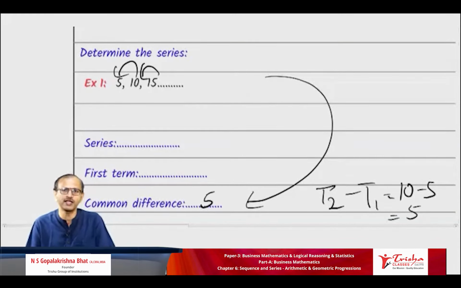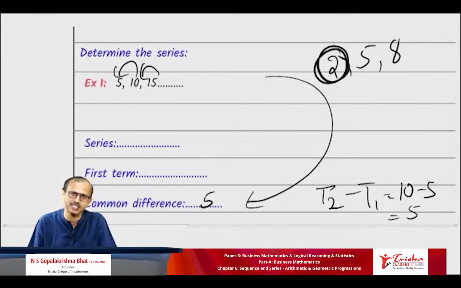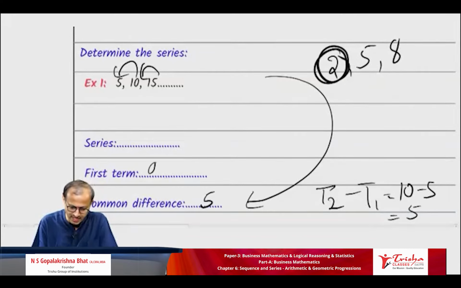Can you all tell me the series? I explained this in 2, 5, 8. The first term is called what letter? Excellent. It is A. First term A is equal to 2 here. In this example, what is the first term? 5.